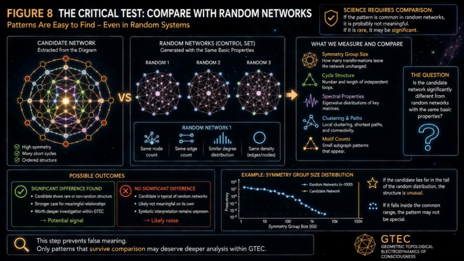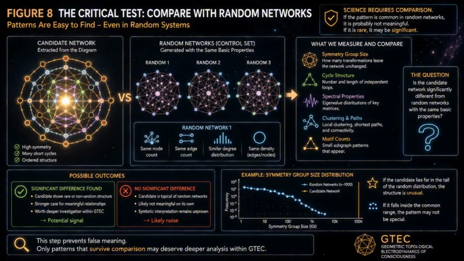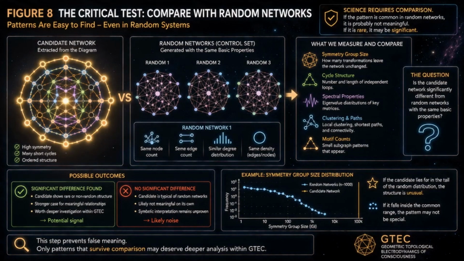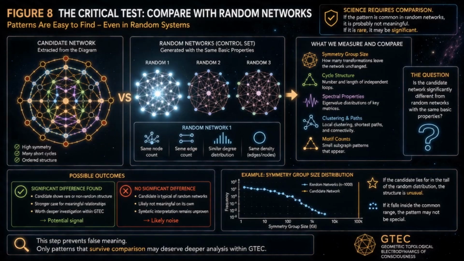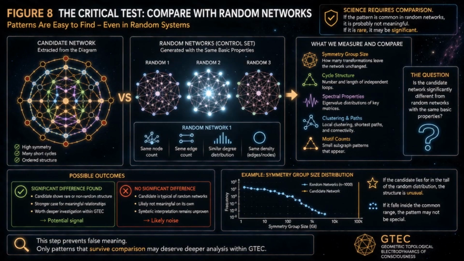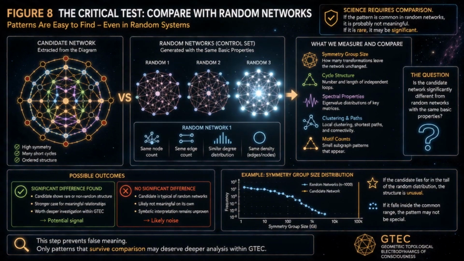Now comes the critical test, randomness. Humans can discover meaningful-looking patterns even in random systems, so we compare the candidate network with matched random networks. If similar symmetries and cycles appear just as often by chance, the pattern may not be special. A meaningful anomaly must survive this control test.